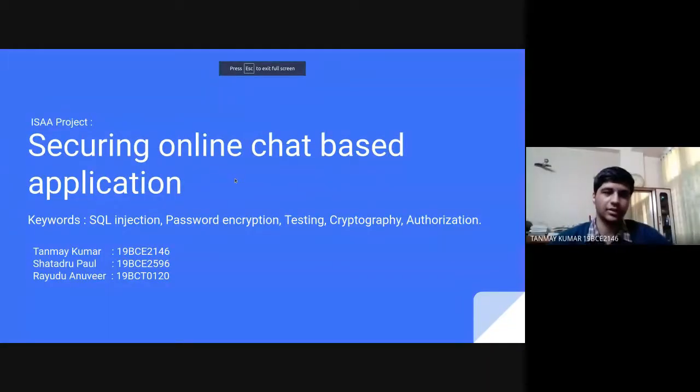Good morning, sir. Our ISA project is to secure an online chat-based application, and these are the things we try to work upon: SQL injection, password encryption, testing, and cryptography and authorization. My name is Tanmay Kumar, and my teammates are Shatandru Paul and Anuvir.